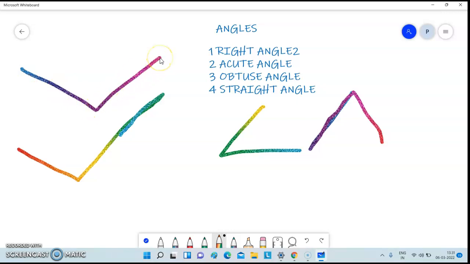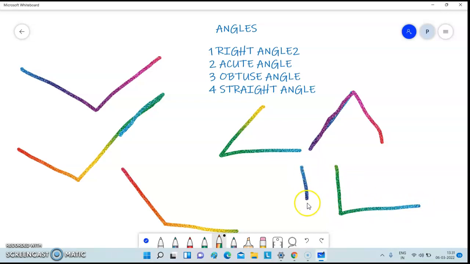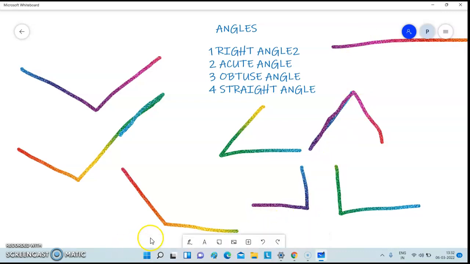Then how is a right angle formed? A right angle is very simple. It is formed like this. Then how is a straight angle formed? A straight angle is very easy. It is a straight line.